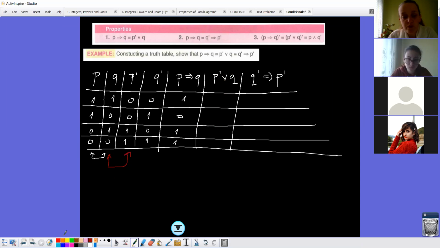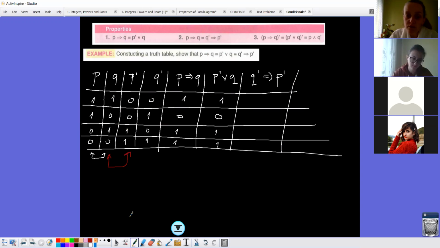P prime or Q, when we have or, in which cases is it true? If both of them are false, it will be false. In the other cases, it is true. So let's see what we have. 1, 0 will be 1. 0, 0 will be 0. 1, 1 will be 1. 0, 1 will be 1. Yes?